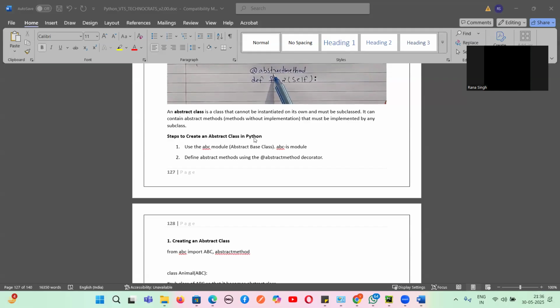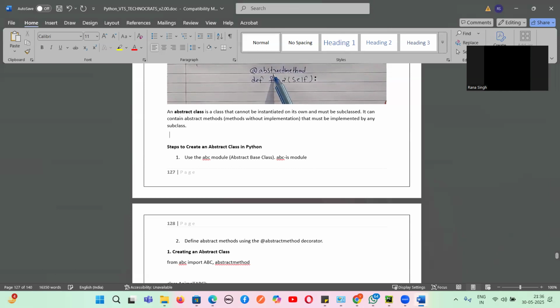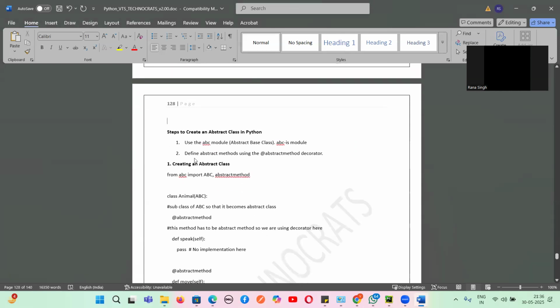So steps to create an abstract class in Python. Let us just learn, guys. Use the abc module, abstract base class. abc is a module from which we will import the abstract base class. Module means, guys, a particular program which is already written in a particular Python file. This is given by default by Python, abc, from where we will import ABC and abstractmethod, and define the abstract method with the help of the @abstractmethod decorator.